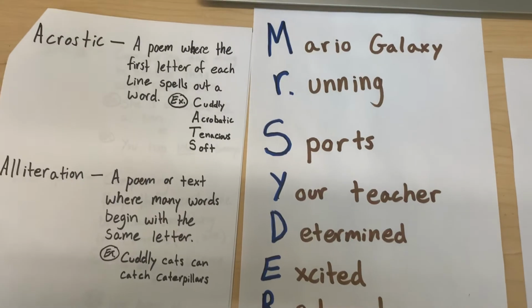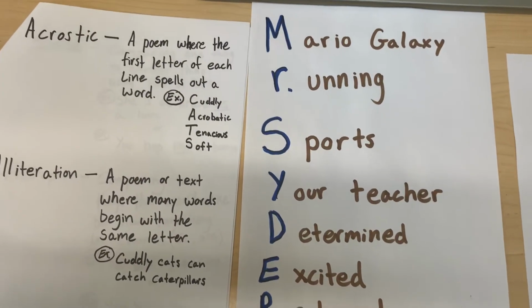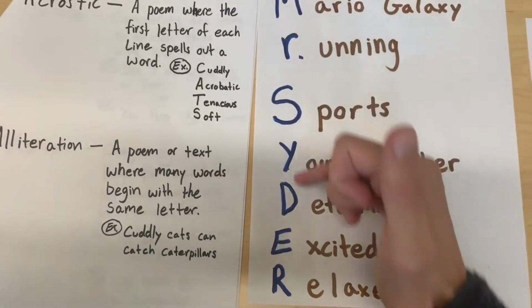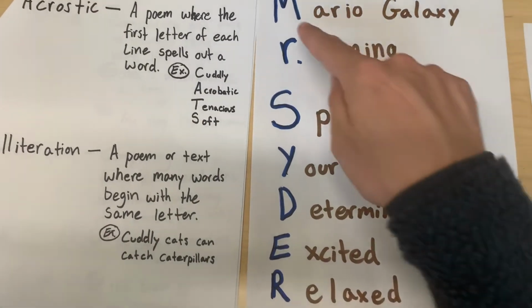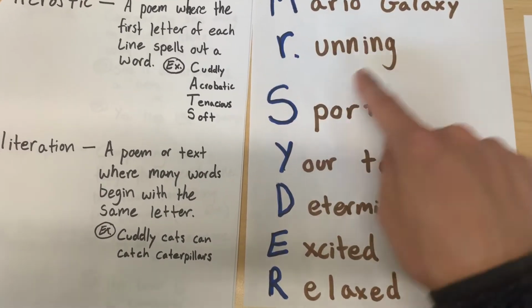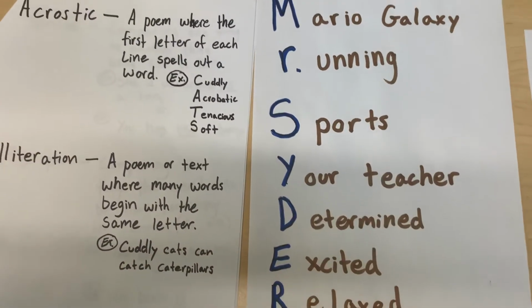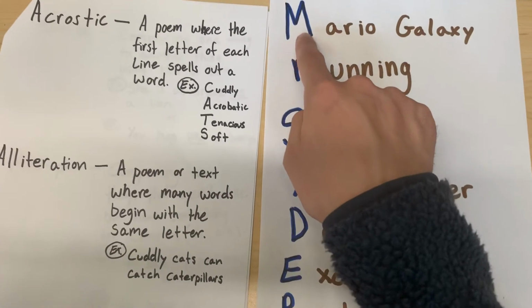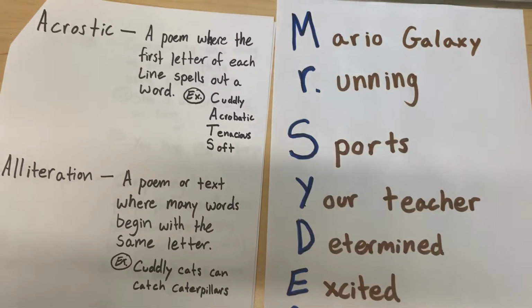So I had students today write their own acrostic poems where they write their name on the left-hand side and write things that they like on each line, but the first letter has to begin with the letter in their name, okay?